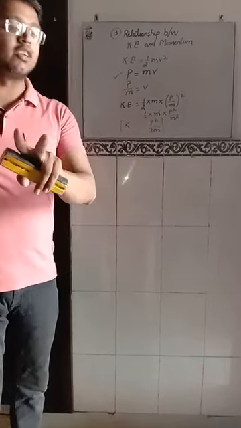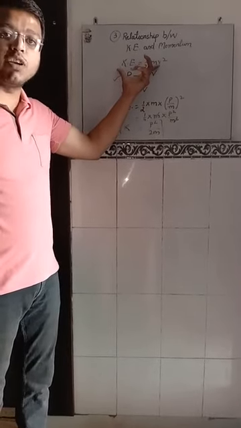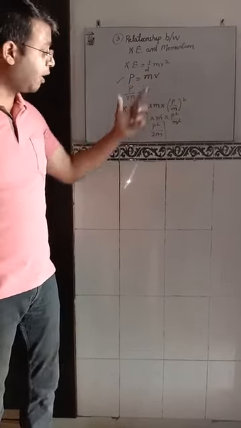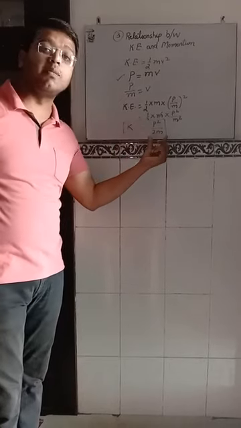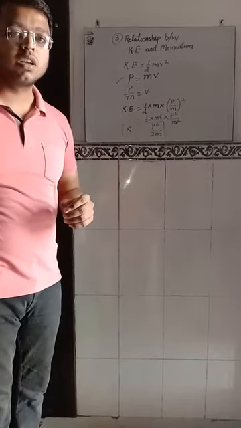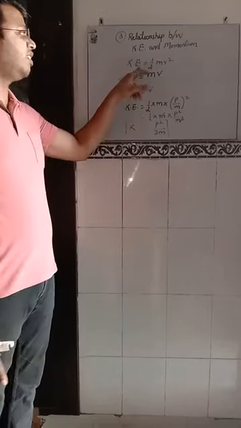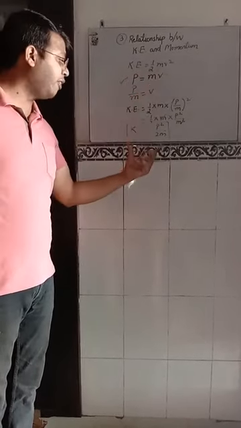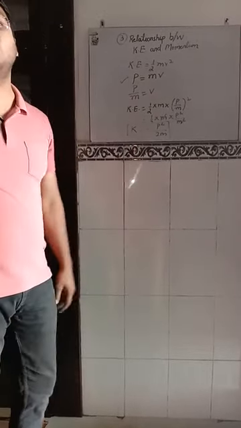So, now two more factors are clear. If we take the formula of kinetic energy half mv square, then we can say that kinetic energy is directly proportional to mass. But from this formula, if the momentum is constant, then the kinetic energy becomes inversely proportional to the mass. So these points are very important. In board exams, these questions will definitely come. In this relation, the kinetic energy is directly proportional to mass because velocity is constant. And from this formula, we can say if the momentum is constant, then the kinetic energy is inversely proportional to mass.